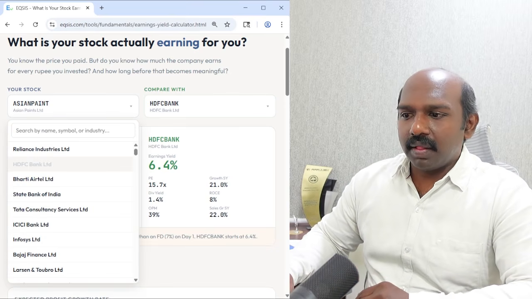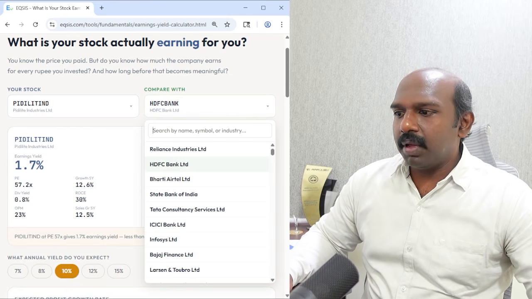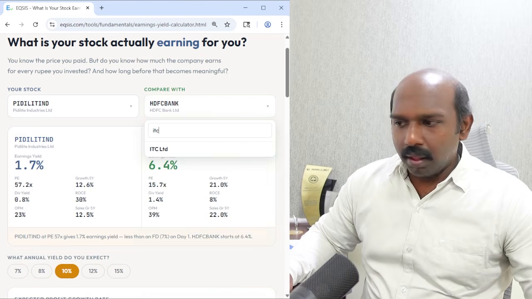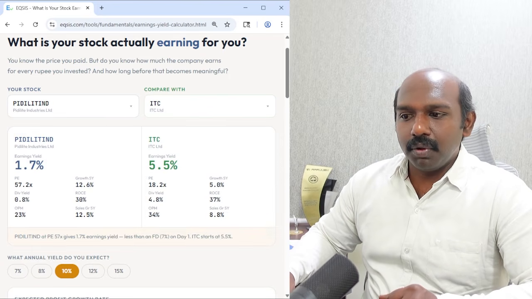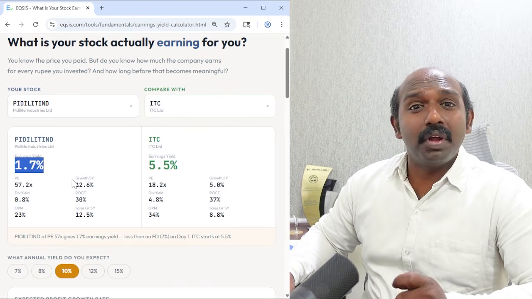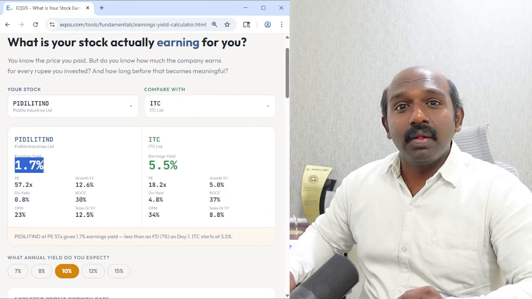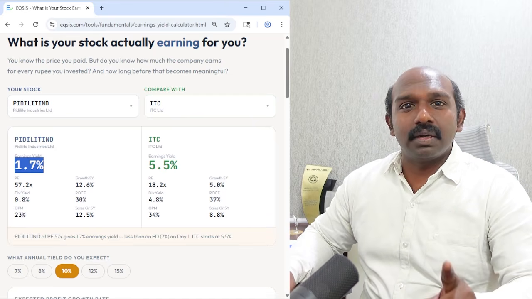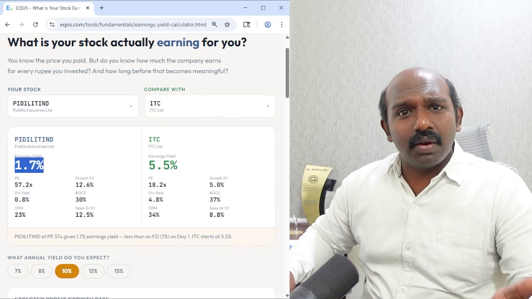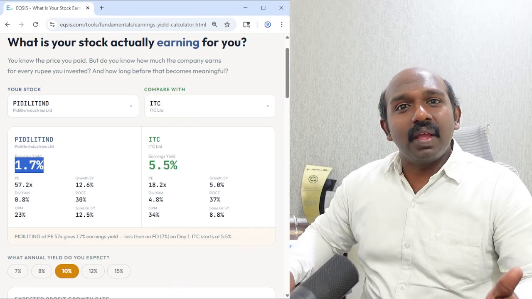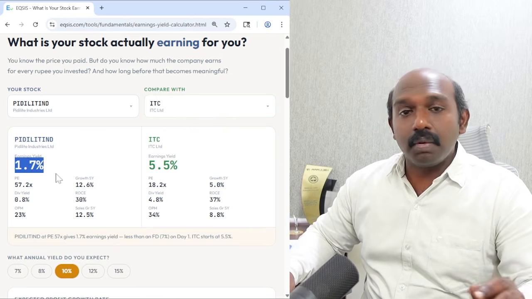Now, let me look at another company here. Okay, let's look at Pidilite here, and let me compare this with ITC. Okay, I understand these two companies have completely different expectations, because if you look at Pidilite, their earnings yield is 1.7%. It means for every 100 rupees you pay today to buy the share, the company is making only 1.7%. As a long-term investor, I'm not expecting anything from the market. I'm badly dependent on the corporate earnings. If I am such a disciplined investor, looking at this earnings yield might surprise me.